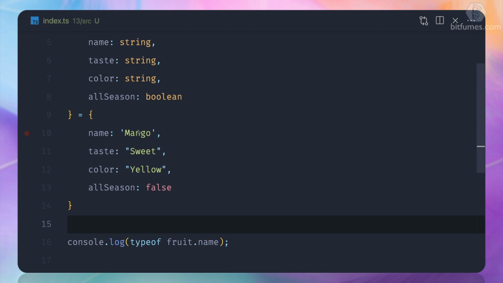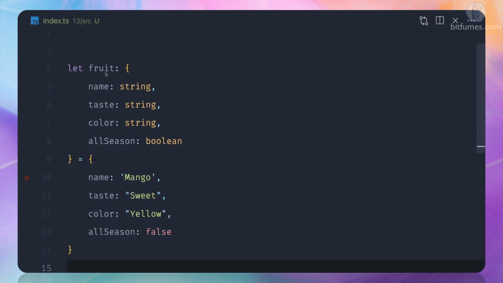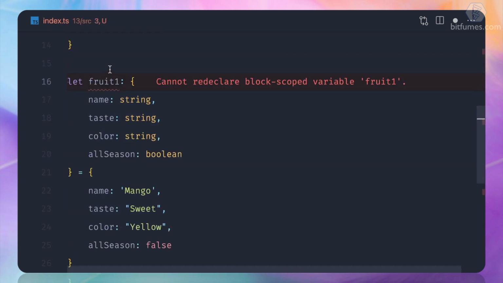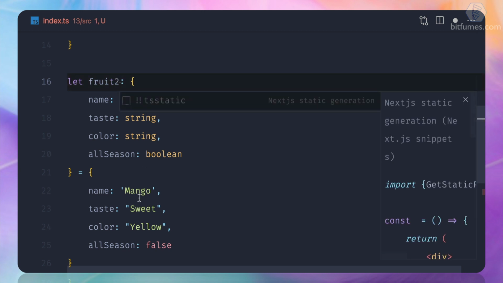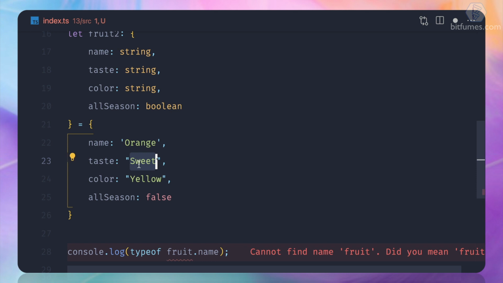Now, you will say, hey, that's okay, but what if I have to create another fruit? So fruit 1 is this, and what if I want to create a fruit 2? So let's say fruit 2, and it's an orange, and it's not sweet. Its taste is simply sweet tart actually, and the color, what's the color of orange?